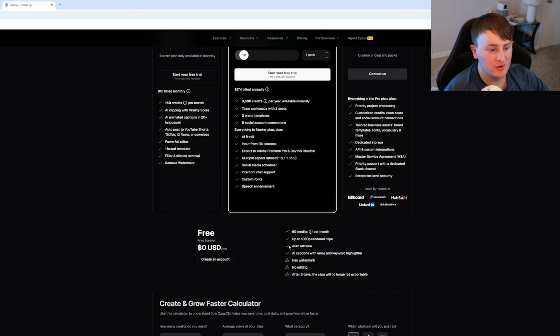And of course, you're going to have a watermark, but you can definitely use this hack using the free method with finding timestamps because you won't need to use the actual edits out of Opus. We're just trying to find the timestamps specifically.